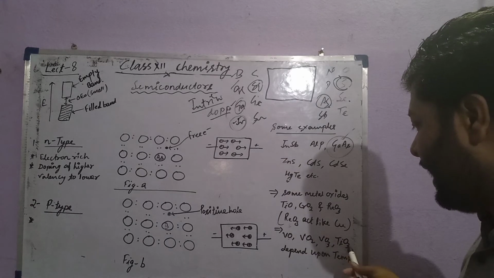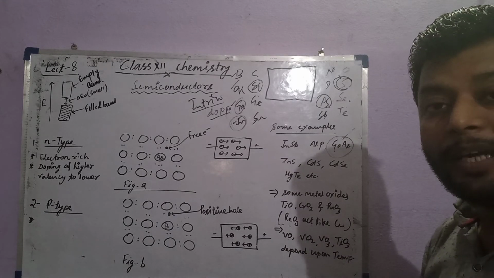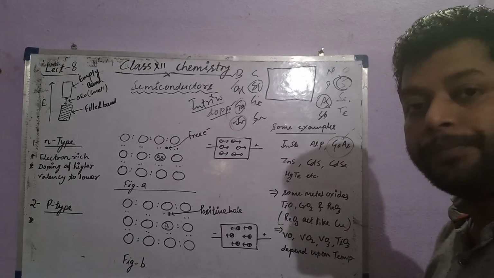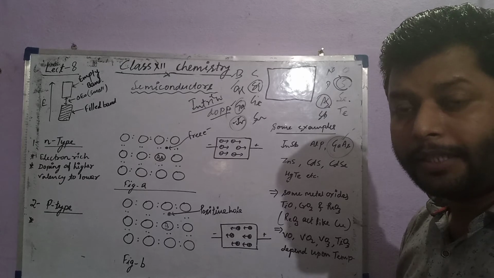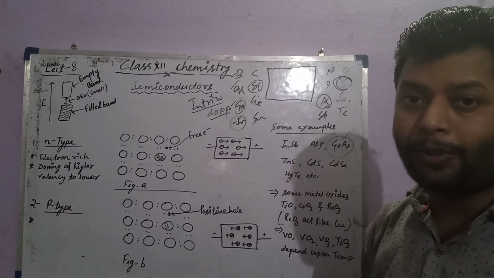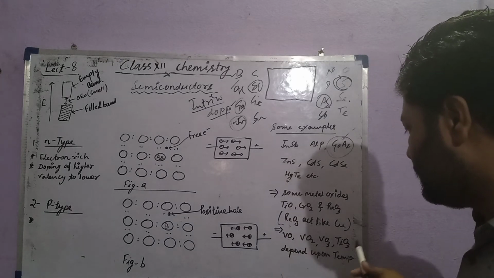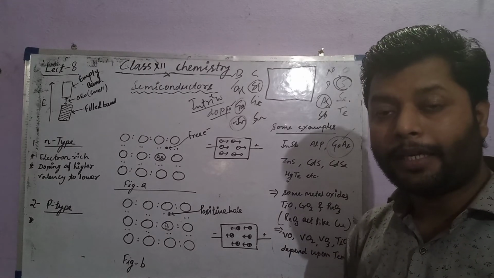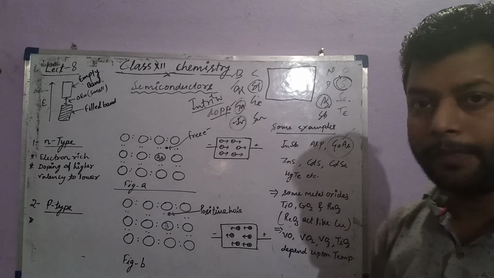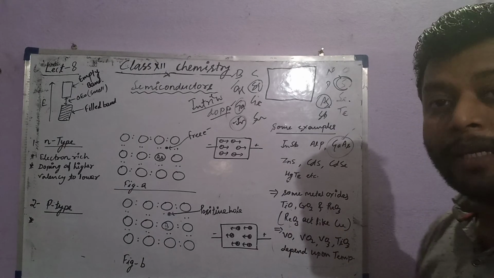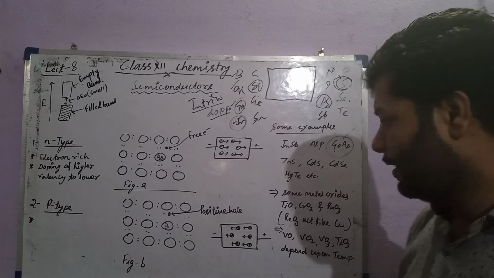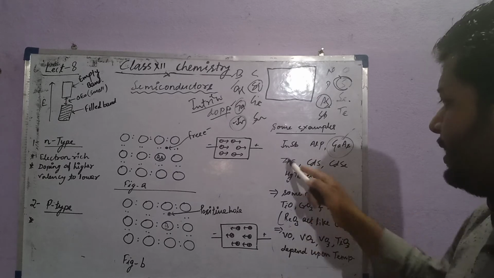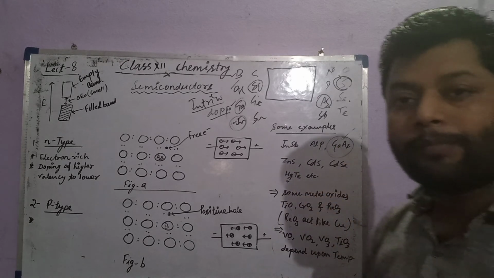Some metal oxides have a tendency, depending upon the temperature: on increasing the temperature, we have a semiconductor, and at room temperature they behave like an insulator. So depending upon temperature, some of the metal oxides will behave like a semiconductor as well as an insulator. These metal oxides behave like metals in conductivity, like ReO3, rhenium trioxide. These are some examples of semiconductors.